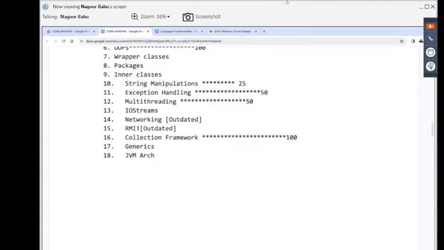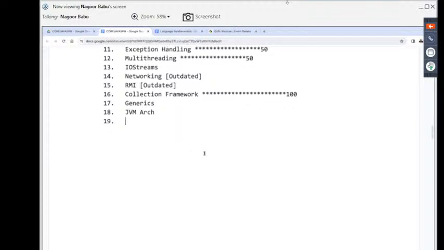A big diagram I'm going to prepare. In that big diagram, we are going to provide the total concept of JVM architecture. How the JVM is able to execute our Java program, everything we are going to understand clearly. After completion of this JVM architecture, the next topic we are going to understand is